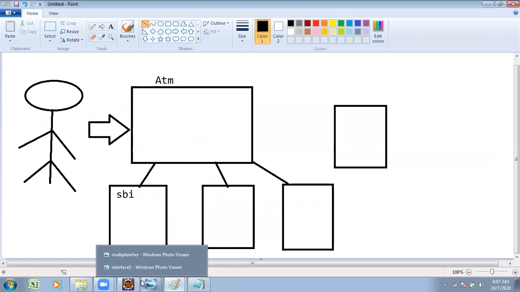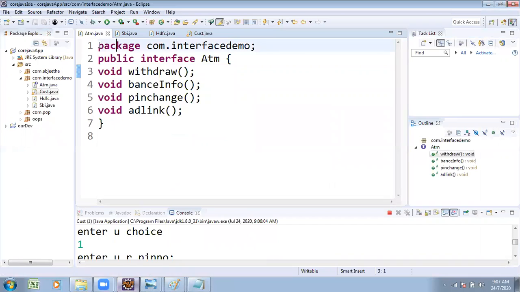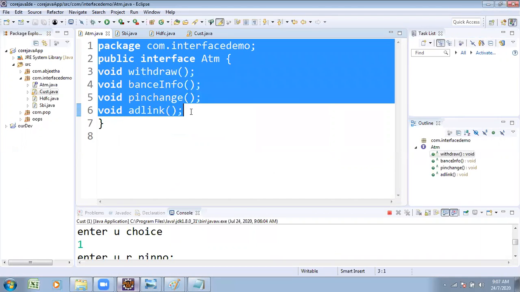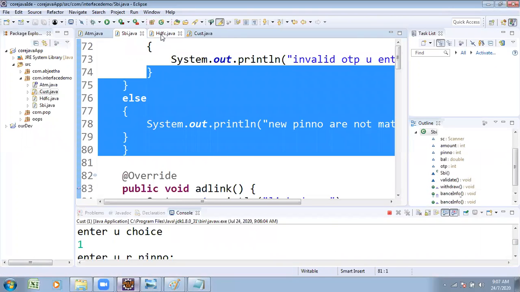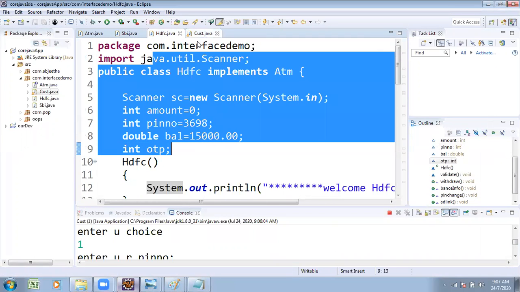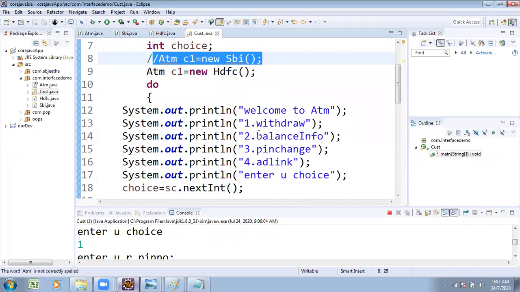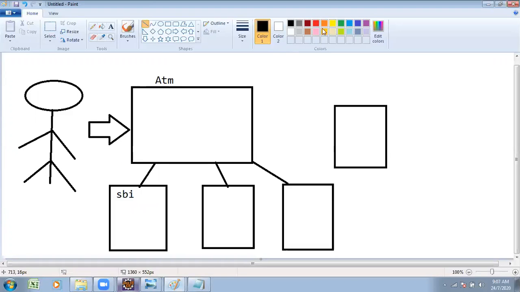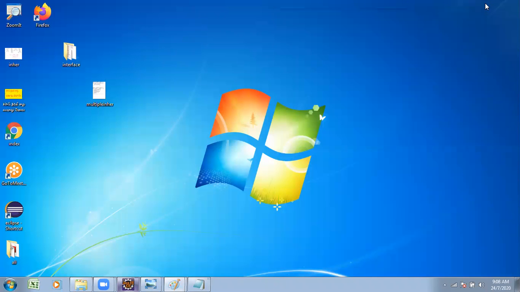Interface steps. What is step 1? Creation of an interface with 0 or more abstract methods. Present those methods' logics in the subclasses. Based on your reference, the particular method logics are going to be executed. This is the concept of interface. How to create the interface, how to access it, we have discussed the interface concept.